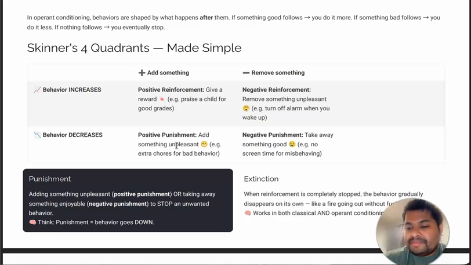Okay, something is being taken out but still your behavior is increased. That is known as negative reinforcement. Something is added, like praising a child or giving a reward to a child, and because of that behavior is increased. That is, the child is studying more. That is called positive reinforcement.